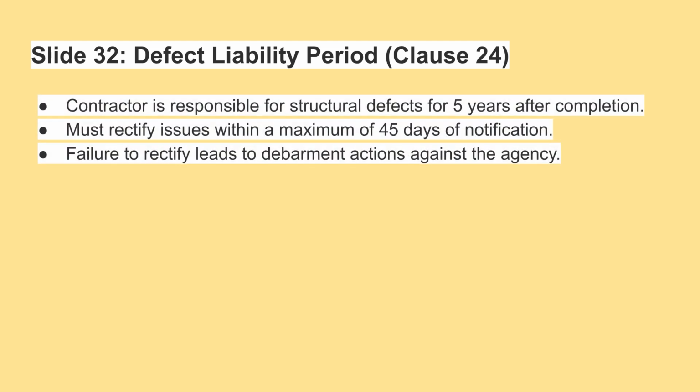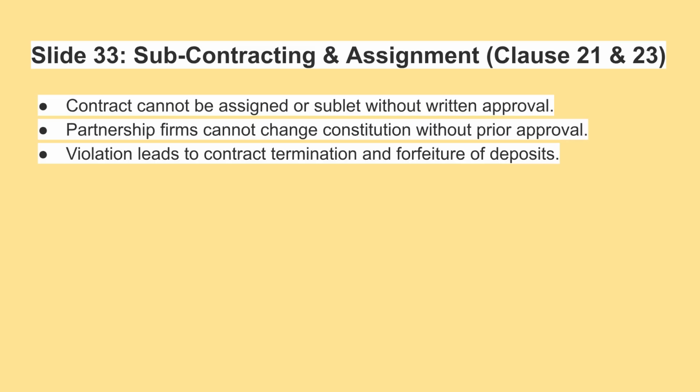and cost. Under the defect liability period, Clause 24 states the contractor is responsible for structural defects for 5 years after completion. They must rectify issues within 45 days of notification. Failure to do so may lead to debarment actions against the agency. Regarding subcontracting and assignment, the contract cannot be assigned or sublet without written approval. Partnership firms must also get prior approval for constitutional changes. Violations lead to contract termination and forfeiture of deposits.